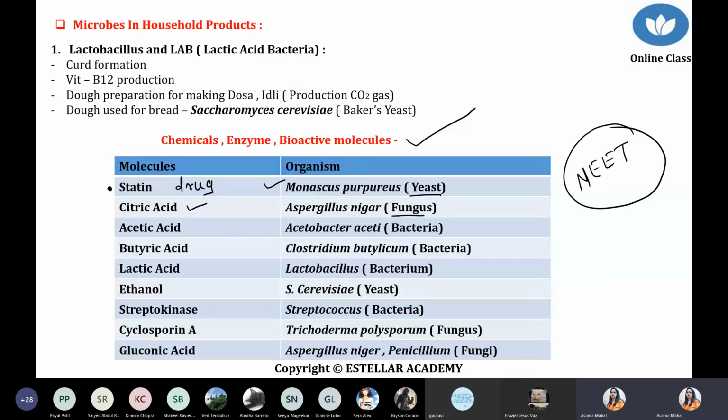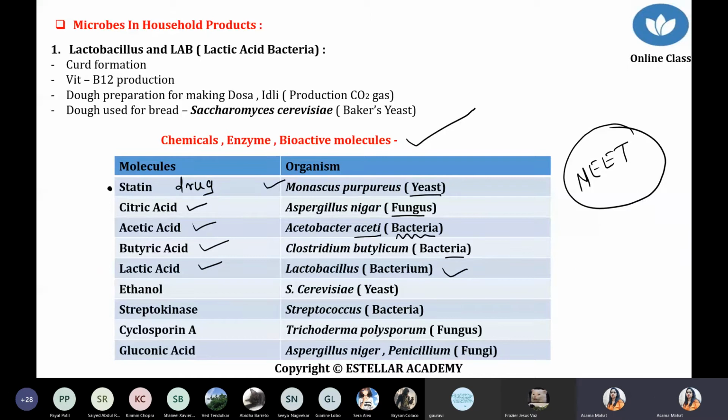Next point, Acetobacter aceti. Acetobacter aceti is basically an example of bacteria, and these bacteria are used for the production of one acid, that is acetic acid. Now Clostridium. Clostridium is basically an example of bacteria. Clostridium butylicum, and these bacteria are used for the production of butyric acid. Next bacteria, that is Lactobacillus. You know very well, Lactobacillus is responsible for the production of lactic acid.